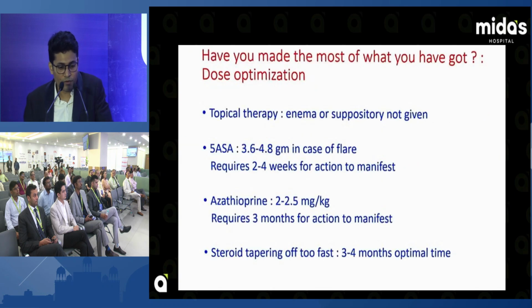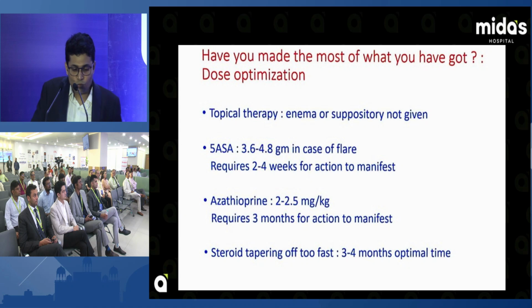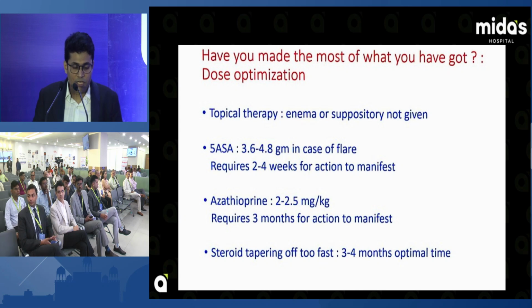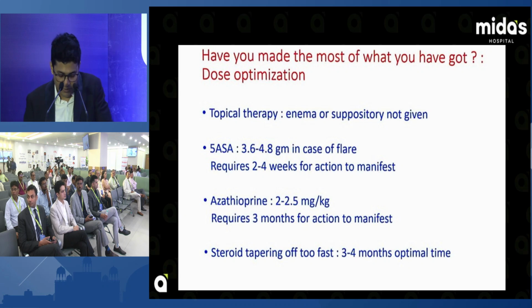Have you made the most of what you have got? Dose optimization, topical therapy, enema or suppository not given to the patient. 5-ASA, in case of a flare, increase the dose of 5-ASA. Azathioprine 2 to 2.5 milligram per kg requires 3 months for the action to manifest, and steroid tapering off. Too fast tapering of the steroid, the patient may relapse.